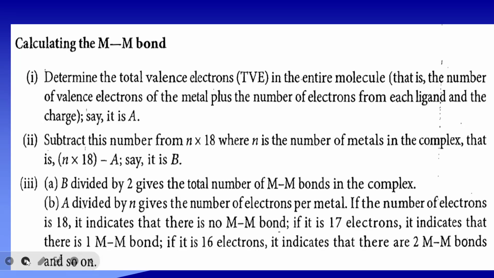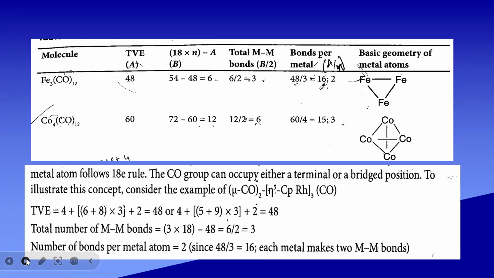If the number of electrons is 18, it indicates that there is no metal-metal bond. If it is 17 electrons, it indicates that there is one metal-metal bond. If it is 16 electrons, it indicates that there are two metal-metal bonds.